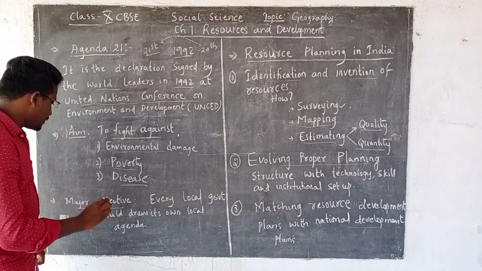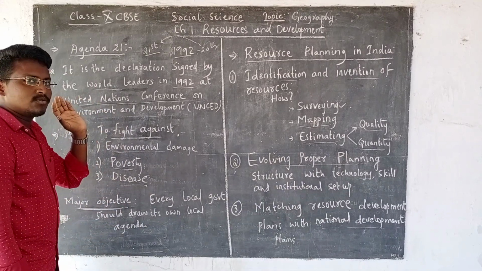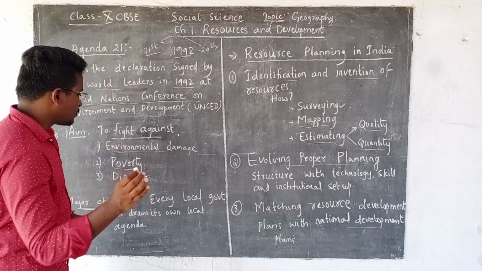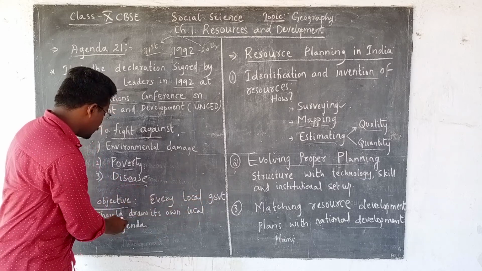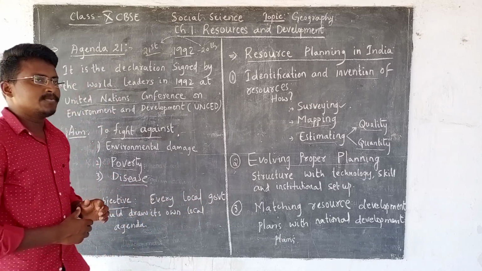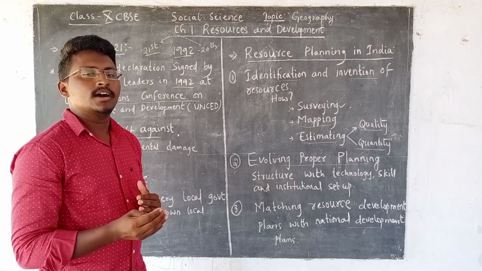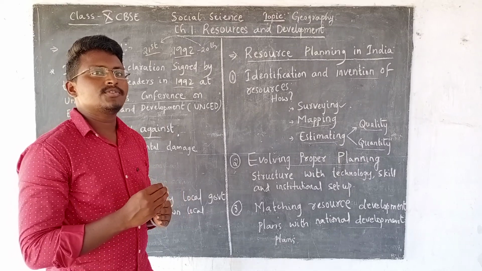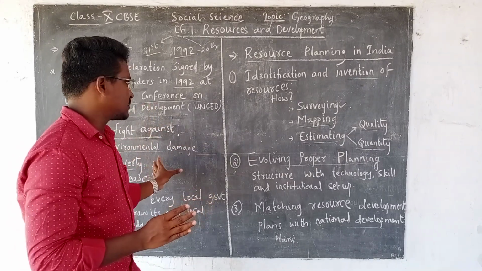Then a very important thing is, what is the major objective of this Agenda 21? What are they trying to achieve in this Agenda 21? The major objective was that every local government should draw its own local agenda. That means each and every country should have their own agenda. Apart from this main agenda, each and every country should have their own agenda to fight against these things.